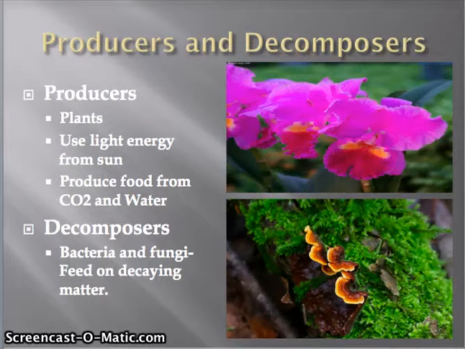Plants are called producers because they are able to use light energy from the sun to produce food from carbon dioxide and water. The picture to the right shows a plant, which is a prime example of a producer. Then there are decomposers, which are bacteria and fungi, and which feed on the decaying matter.